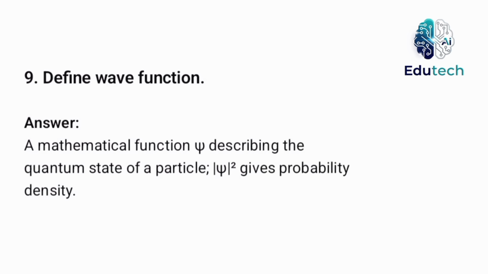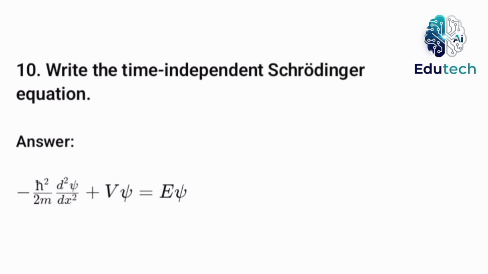Define wave function. A mathematical function psi describing the quantum state of a particle, modulus of psi square gives probability density. Write the time independent Schrodinger equation. Minus h square by 2m d square psi by dx square plus V psi is equal to E psi.